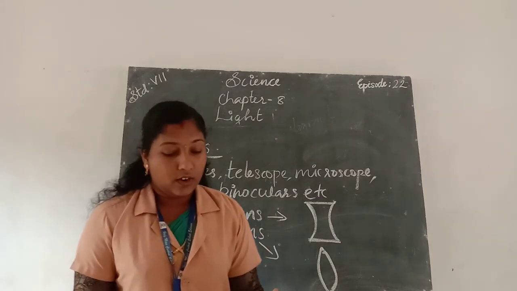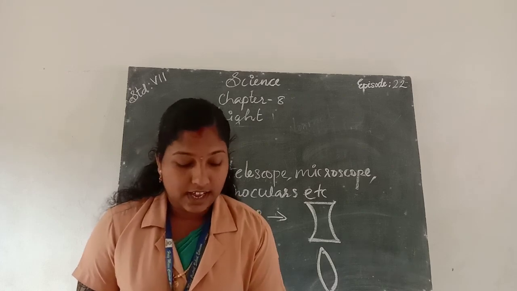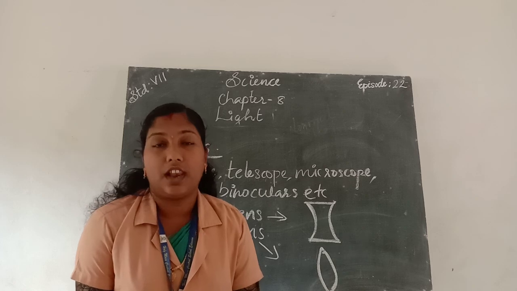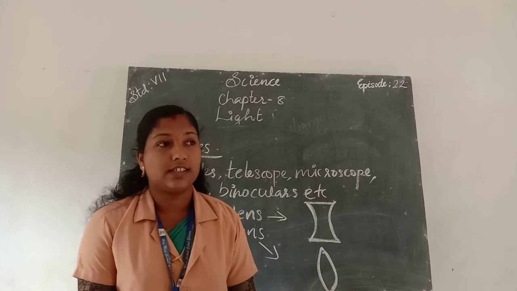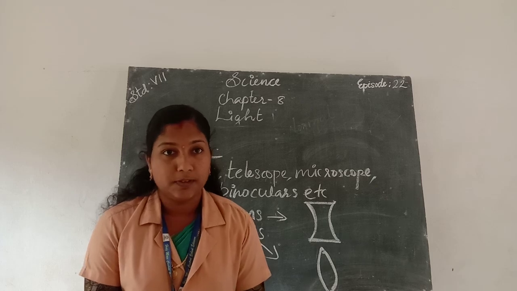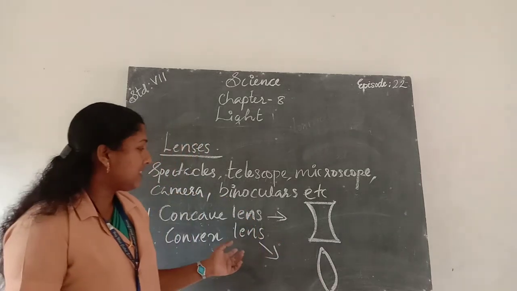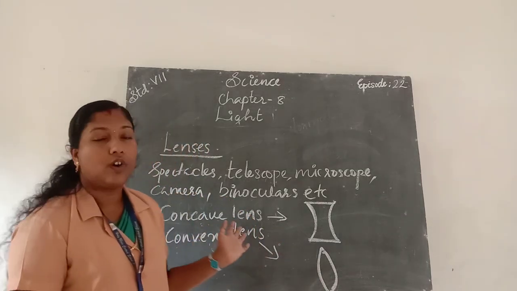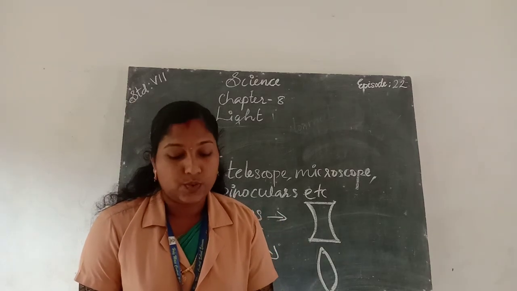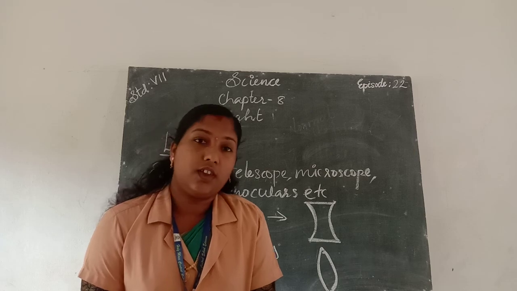Okay, what are the things we learned in this class? Yes, we learned about mirrors and lenses. There are two types of mirrors, concave mirror and convex mirror, and two types of lenses, concave lenses and convex lenses. Okay, all of you study well. So let's wind up the class. Okay, thank you. Bye.